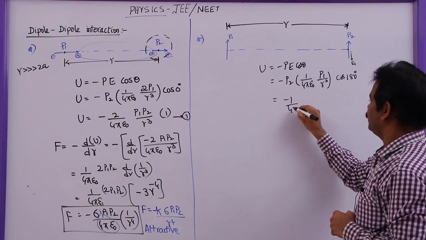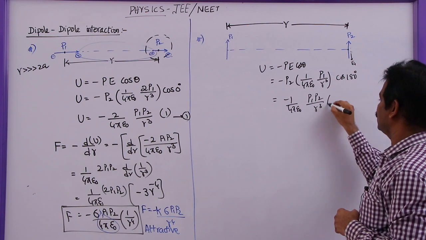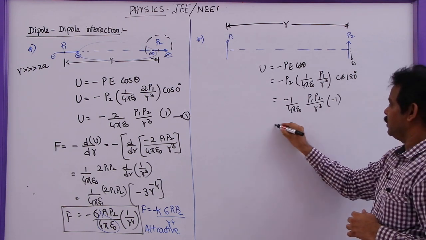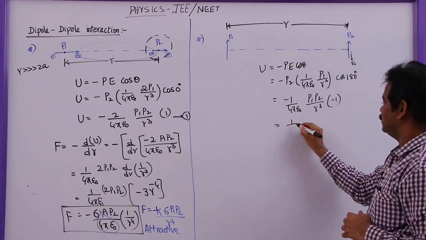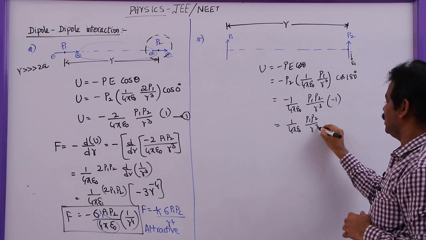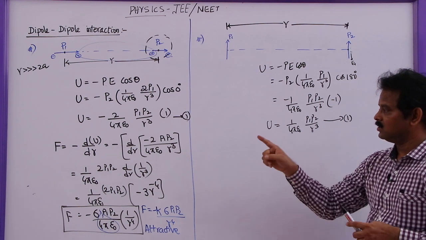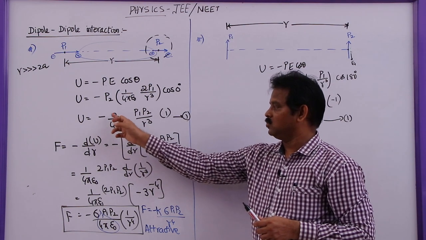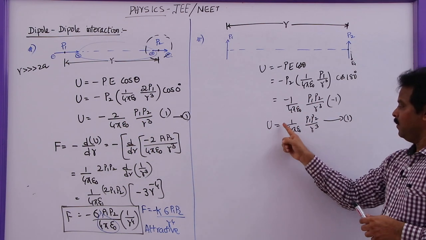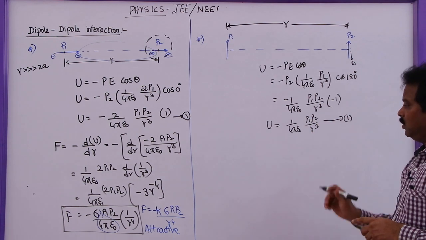So this is 1 by 4 pi epsilon naught P1 P2 by R cube, and cos 180, once again we have minus 1. So this is minus of minus, plus. This is 1 by 4 pi epsilon naught P1 P2 by R cube. This is the potential energy. The potential energy in the previous case was minus 2 by 4 pi epsilon naught P1 P2 by R cube. But here this is plus 1 by 4 pi epsilon naught P1 P2 by R cube.